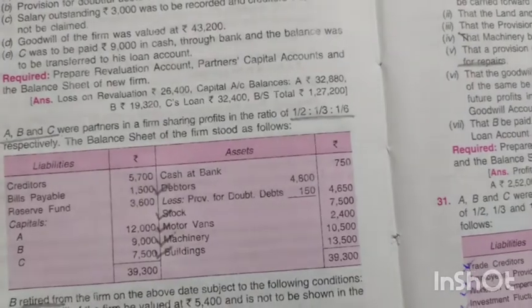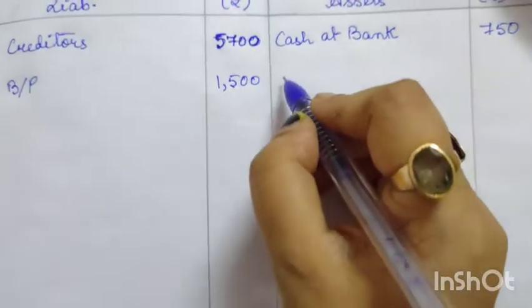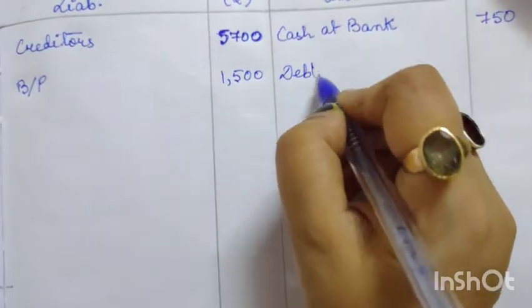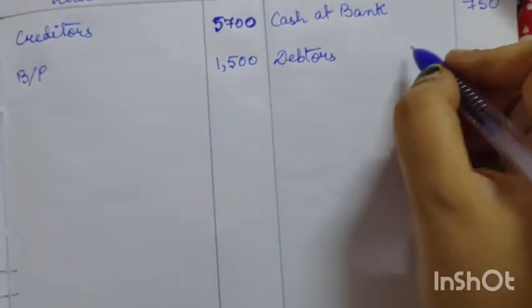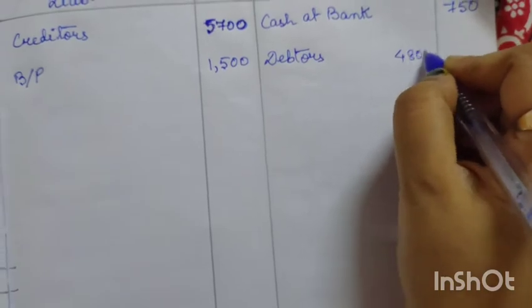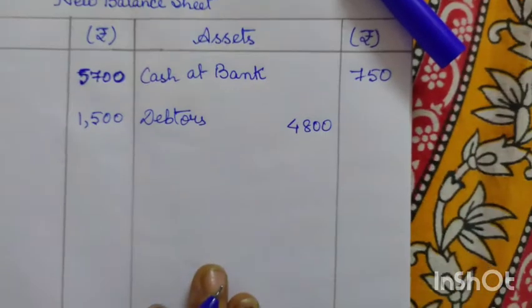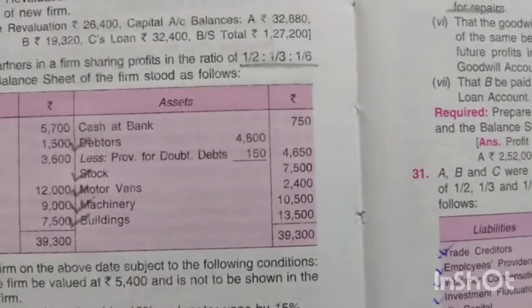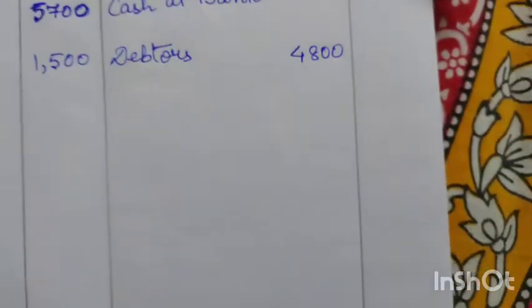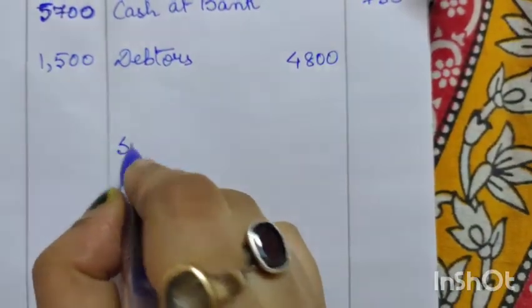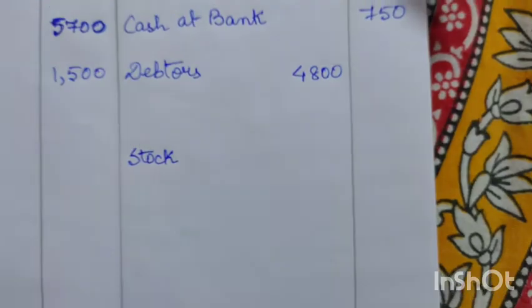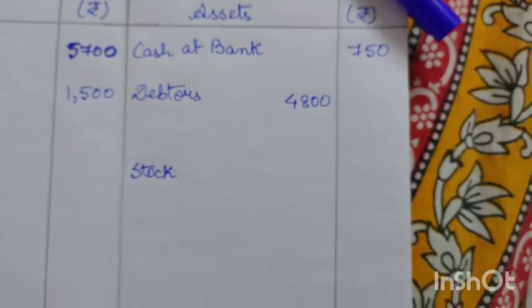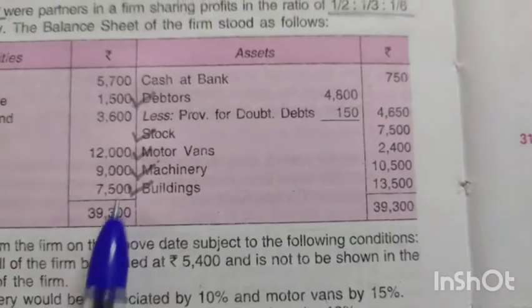Okay, so after cash at bank, the next item is debtors. As you can see, in debtors adjustment is there, so we will write debtors, the amount in the inner column 4800, since adjustment is there. Okay, next we have stock, and stock also has adjustment, so we won't write the amount. Next we have motor vans.